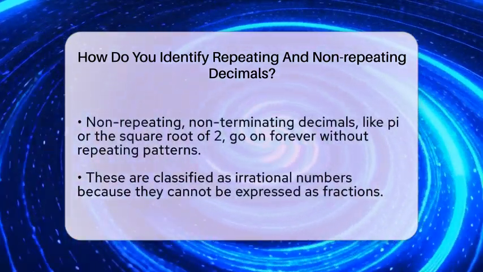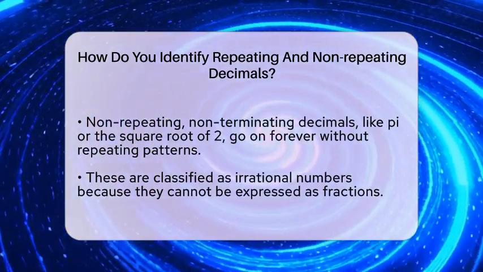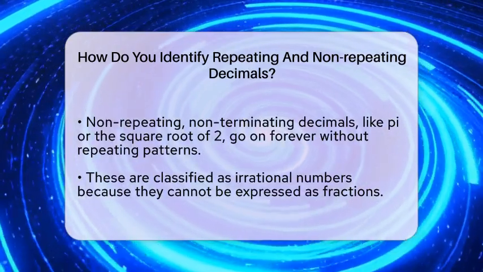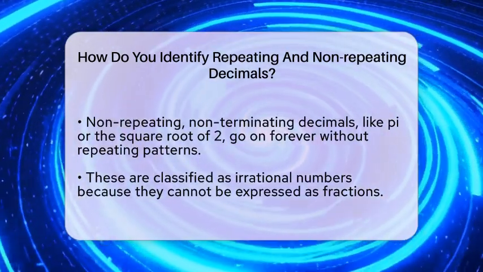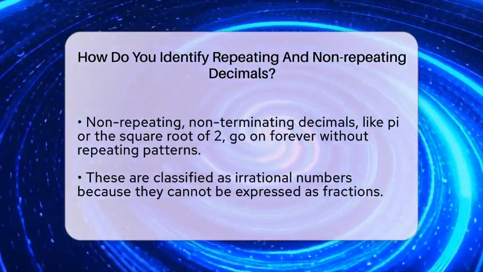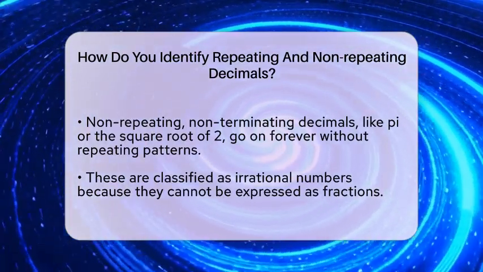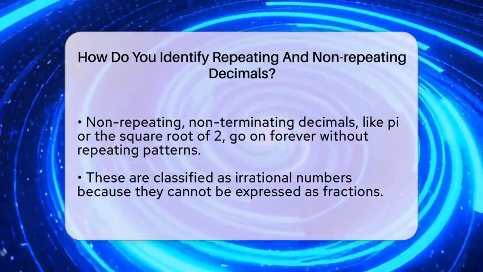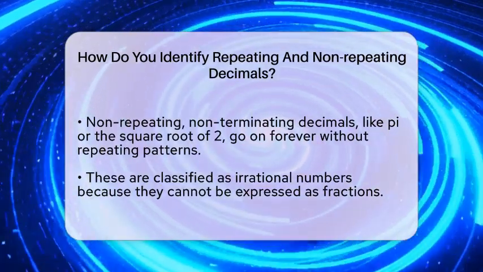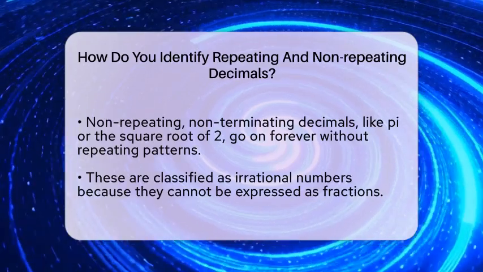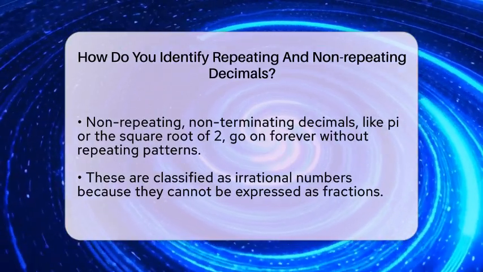To show that a decimal repeats, we often put a bar over the repeating part, like 0 with a bar over 3 or 0 with a bar over 9. On the other hand, some decimals never end and never repeat a pattern. Think about the number pi, which is approximately 3.14159, or the square root of 2, which is about 1.4140235. These are called non-repeating, non-terminating decimals. They are irrational numbers because they cannot be written as fractions. Their digits go on forever without any repeating pattern.